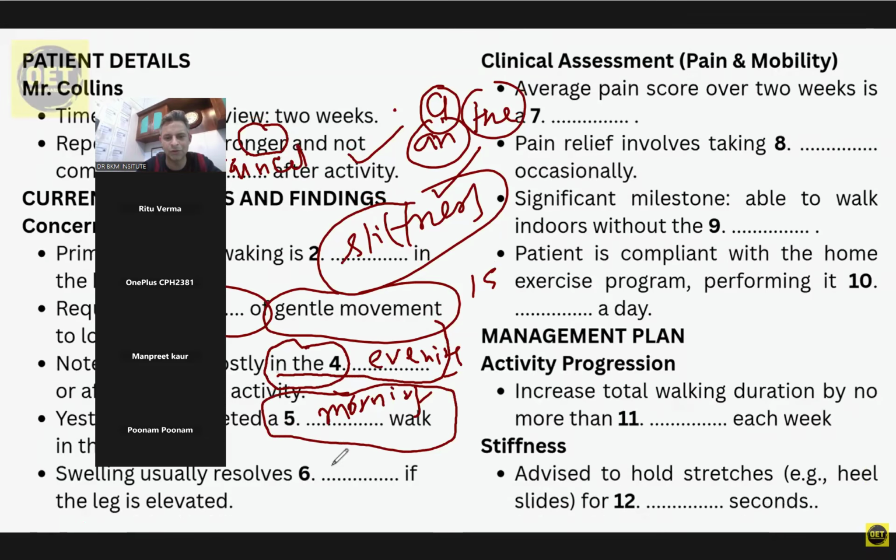Okay. Both. So now I can write "resolves overnight." So this is how you keep on doing your answer. One question I have missed. Fifth, I'm not sure, but the rest I'm pretty much sure. I hope drain would be right, stiffness would be right, 15 to 20 minutes should be right, evening should be right, overnight should be right. Morning walk, I'm not sure.